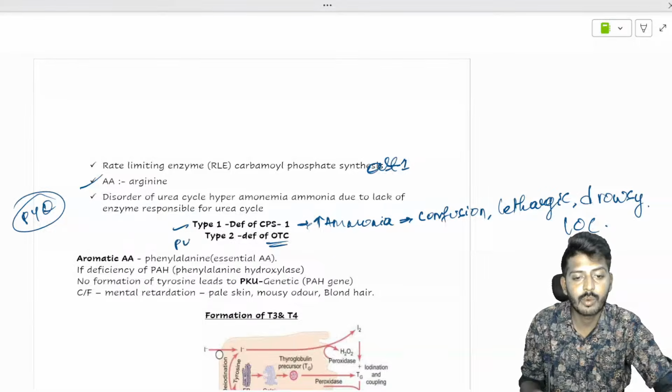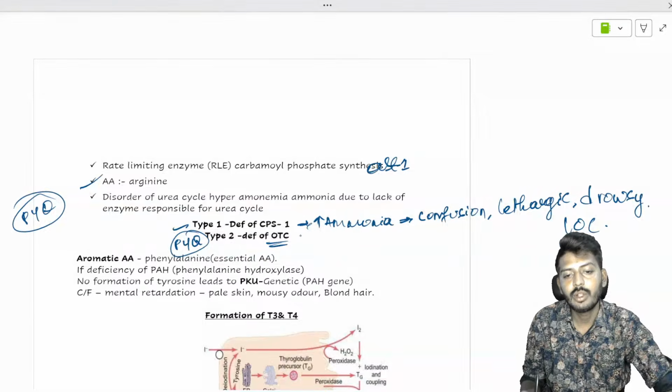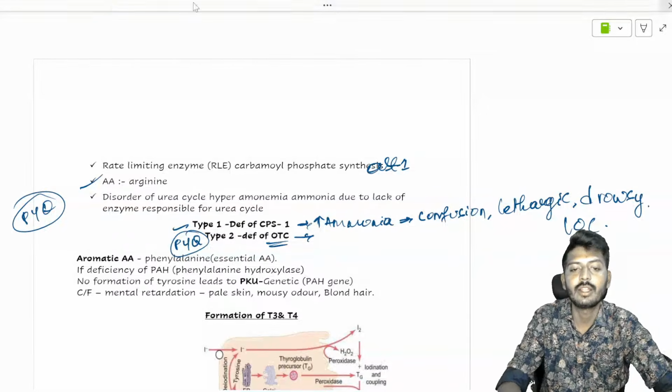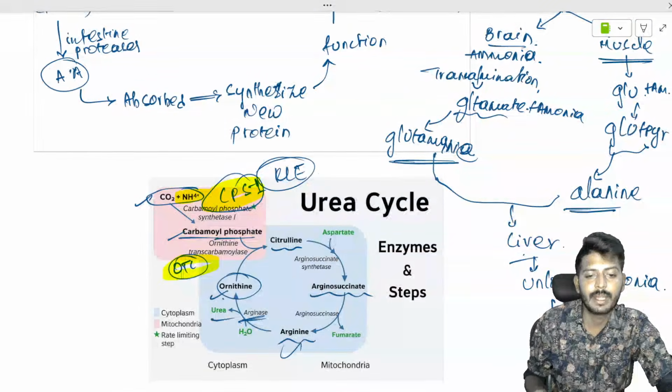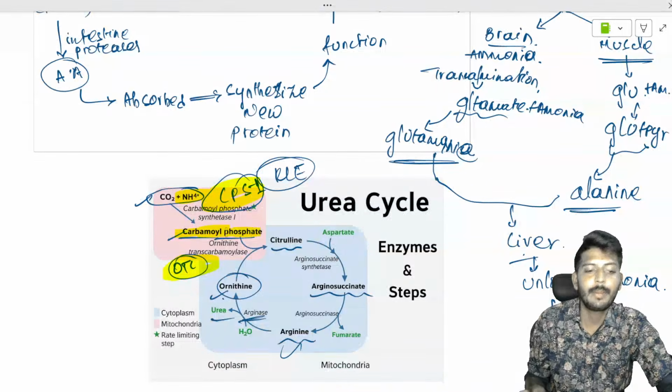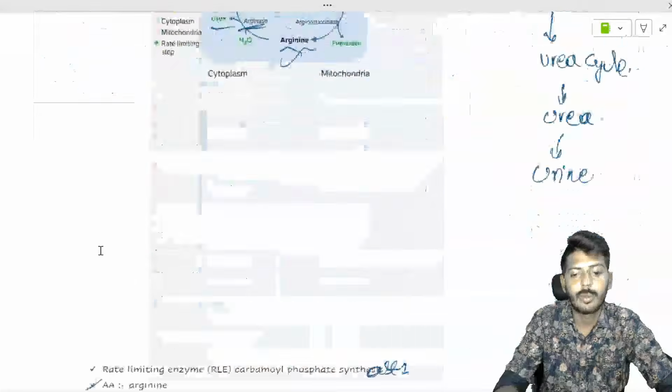This was a previous year question. There is a deficiency of OTC, ornithine transcarbamylase. So what happens? This enzyme ornithine transcarbamylase is absent, so carbamoyl phosphate will be elevated. So what will be elevated?